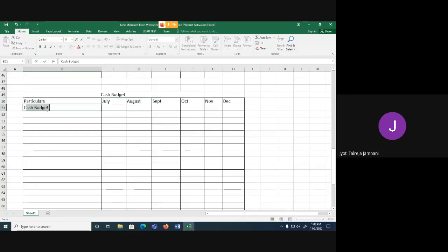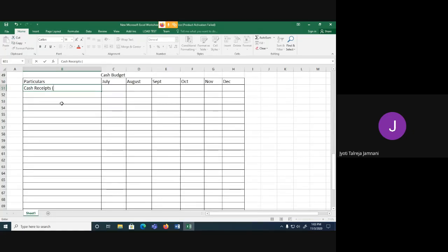First, we write the cash receipts, which we also denote as A. And then after a few lines, around 6 to 7 lines, we write cash payments. We denote it as B. So let's start with the problem.